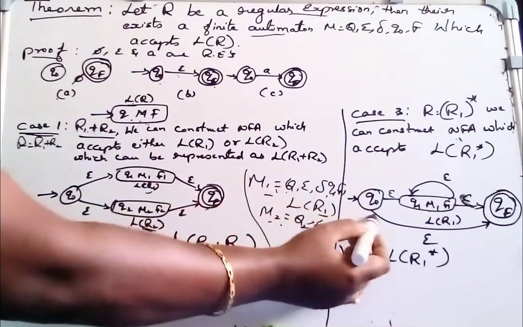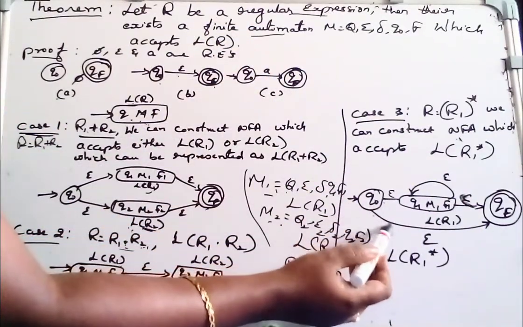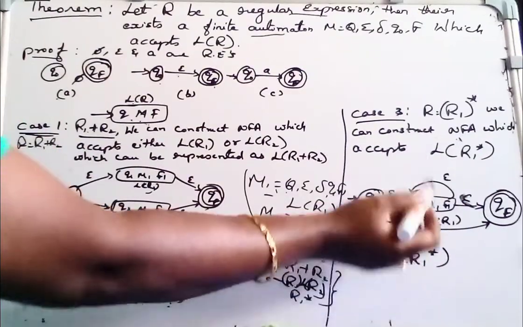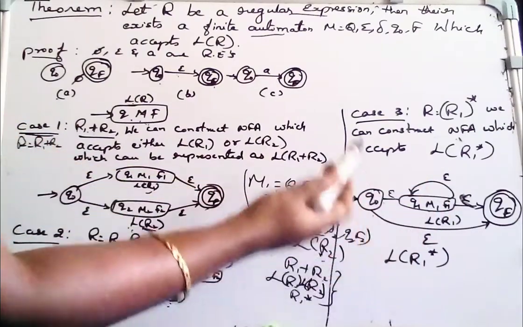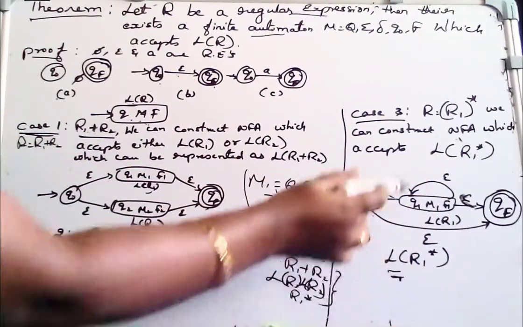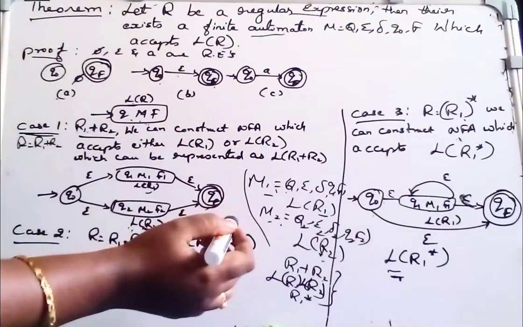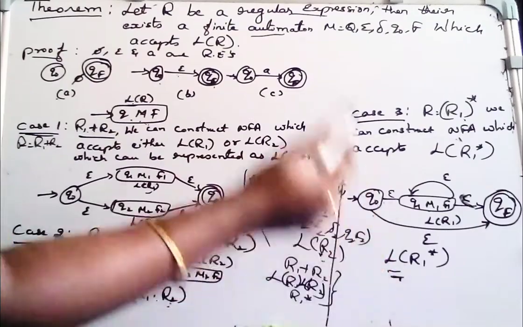So here q0 is the start state and qf is the final state. Either it can read only epsilon or it can read the regular expression R1 to reach the final state. So the language accepted here is L(R1 star). So for this regular expression R equal to R1 star, there exists a language L of R1 star.